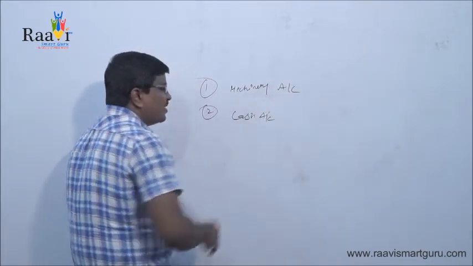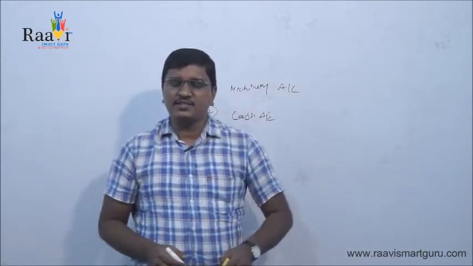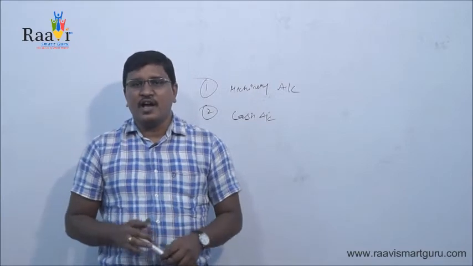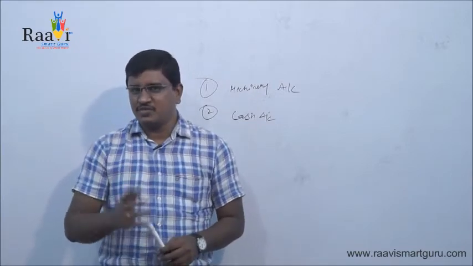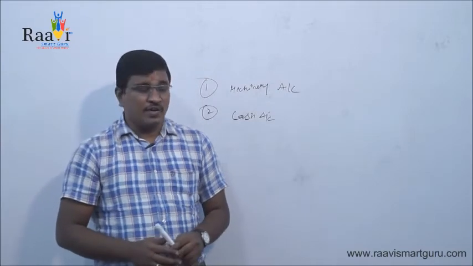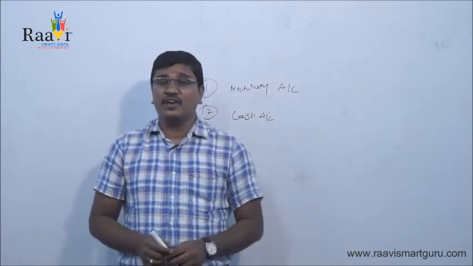Machinery account, cash account. Purchase machinery of rupees 1 lakh. This is a business transaction, and if you identify the accounts, there are two in this: one is machinery account and the other one is cash account. Now we will try to apply the rule of real account to this.